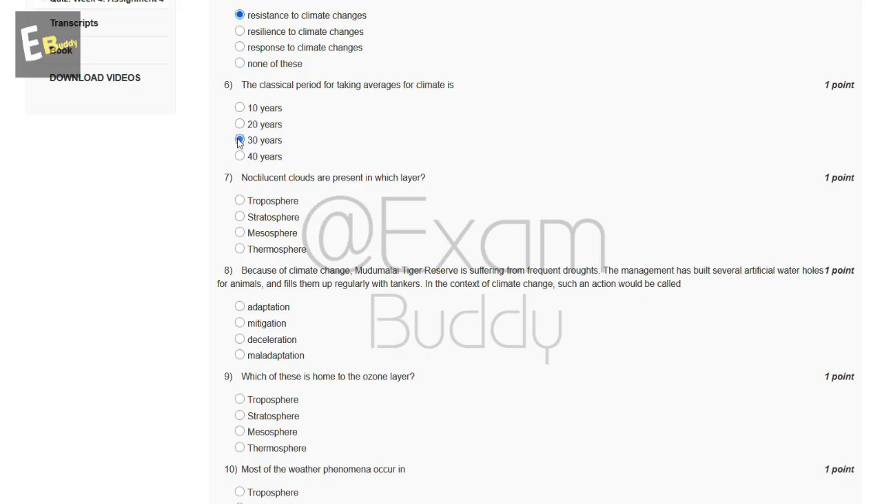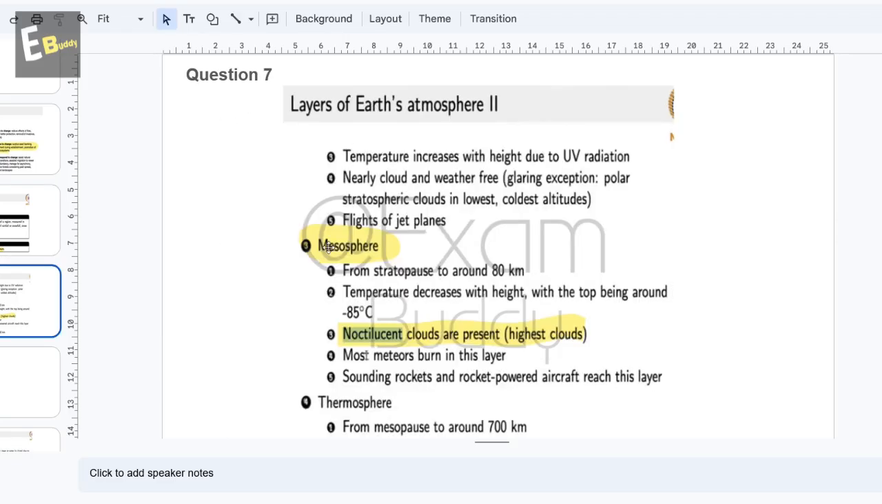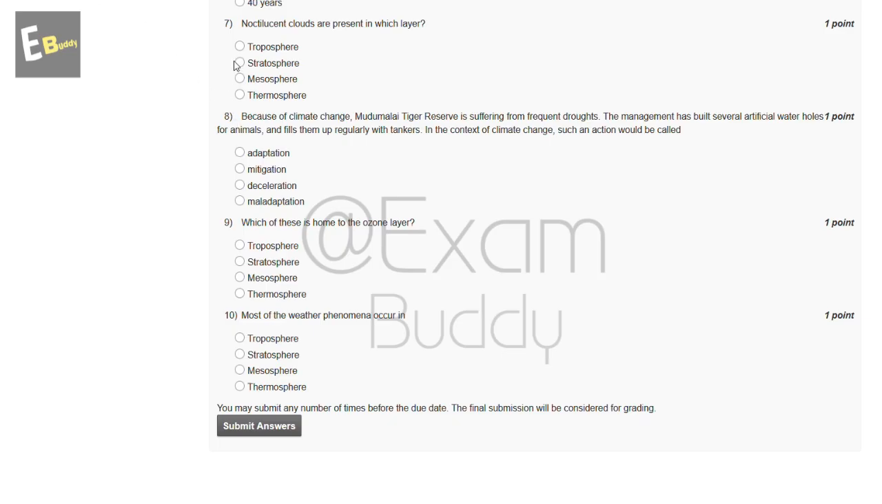Now the seventh question is, noctilucent clouds are present in which layer? The options are troposphere, stratosphere, mesosphere, thermosphere. So let's check the answer of our seventh question. Mesosphere: noctilucent clouds are present, the highest clouds. So the answer of our seventh question is C, mesosphere.